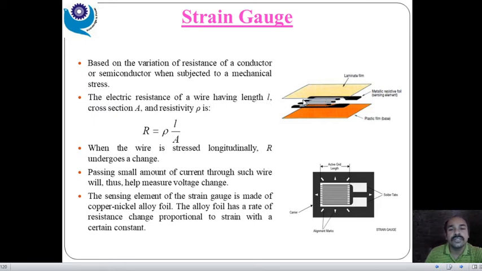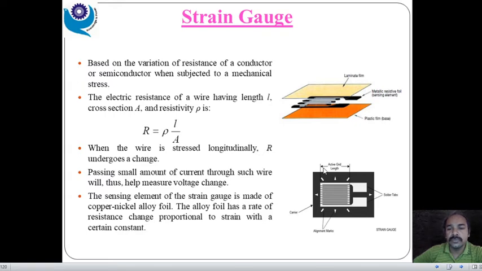So we can see over here a simple foil type strain gauge, with a metallic resistive sensing element inside, and this is a laminating layer they have used for the coating purpose, right? And this is a plastic film base for the encapsulation of this foil type strain gauge. Later on we can see a more clear picture.